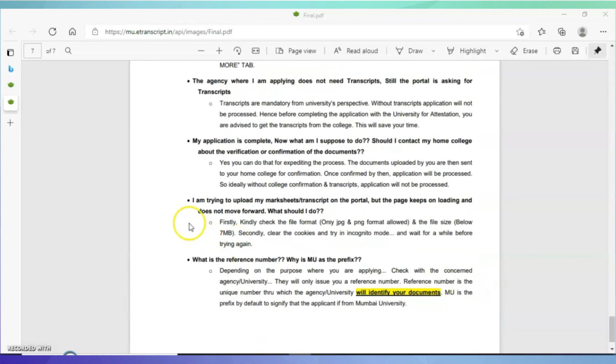The next common question is, I am trying to upload my mark sheet transcript on a portal, but the page keeps on loading and does not move forward. In that case, you have to check whether you are exceeding the given size limit and whether your file is in JPG or the concerned format only. Second thing, clear the cookies, try in incognito mode, and wait for a while before trying again.